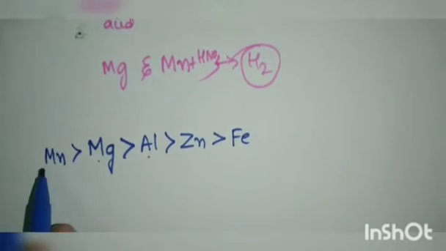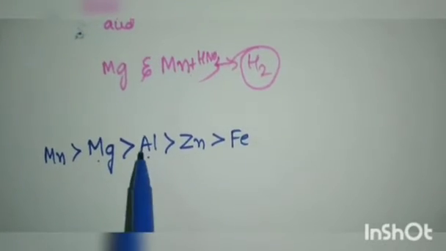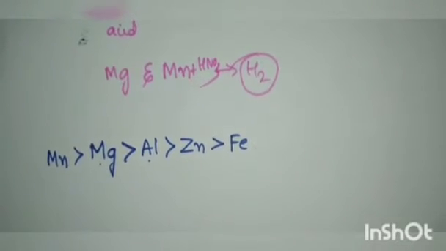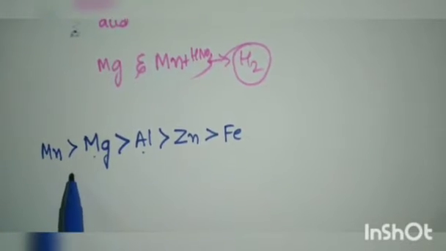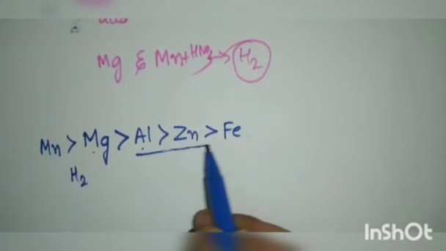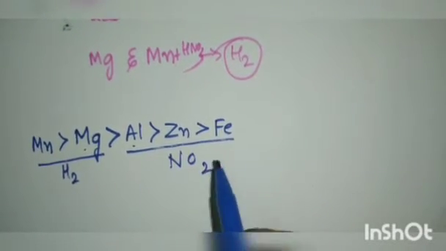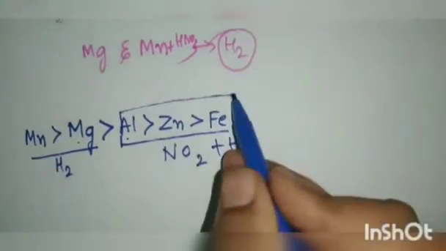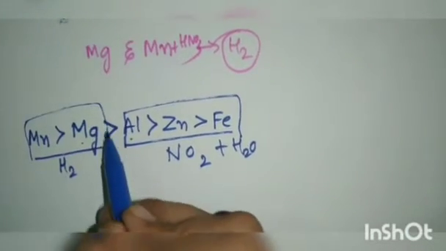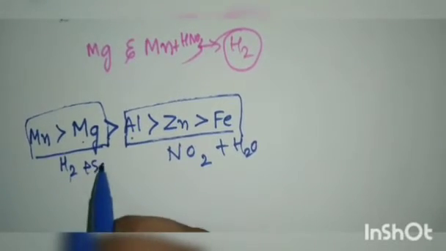Since they have high reactivity, magnesium and manganese will react with nitric acid. Aluminium, zinc and iron have less reactivity compared to magnesium and manganese. When they react with nitric acid, there is no evolution of H2 gas. Instead, they form NO2 or NO, and water is released in the case of these metals. But in the case of manganese and magnesium, they produce H2 and a salt.